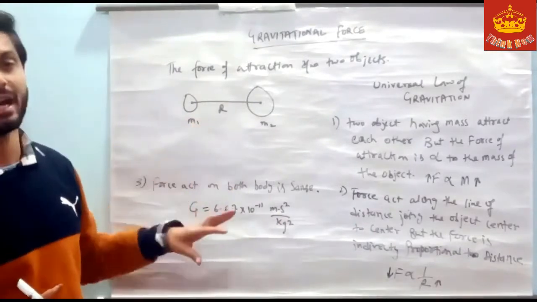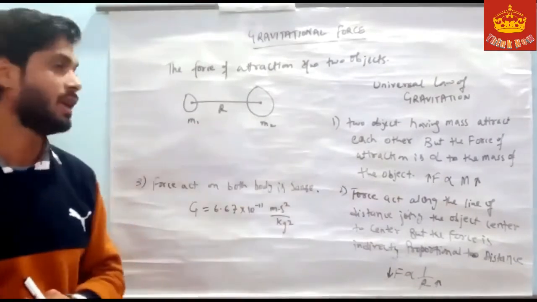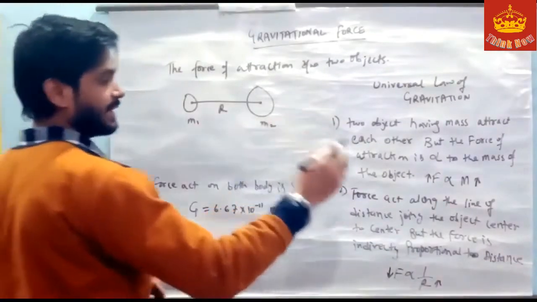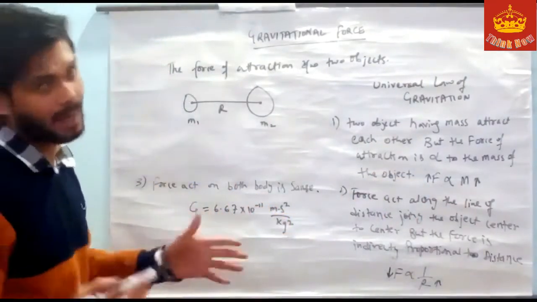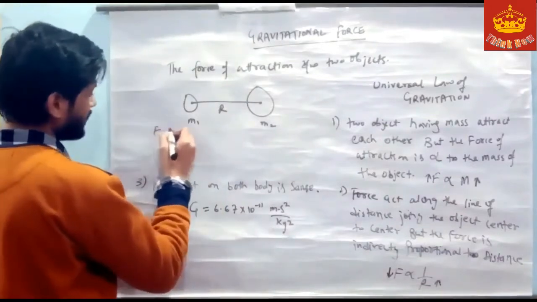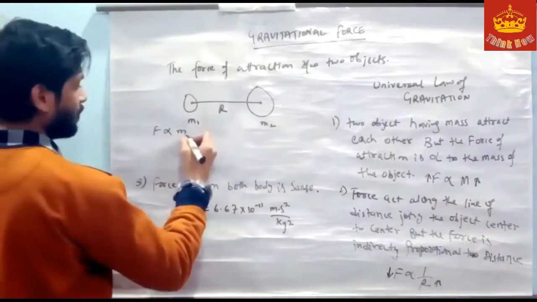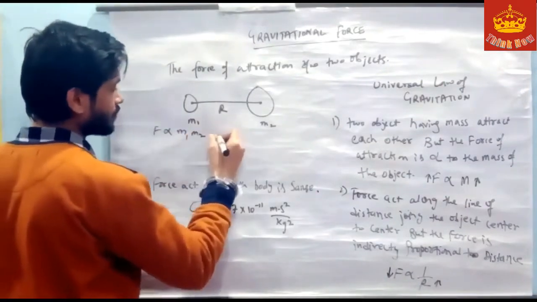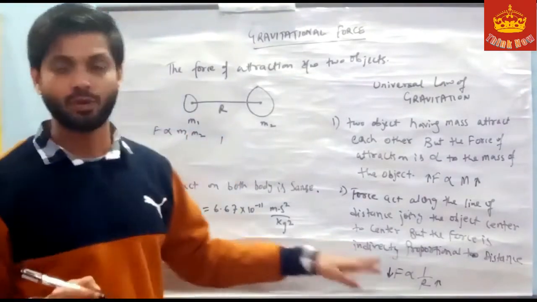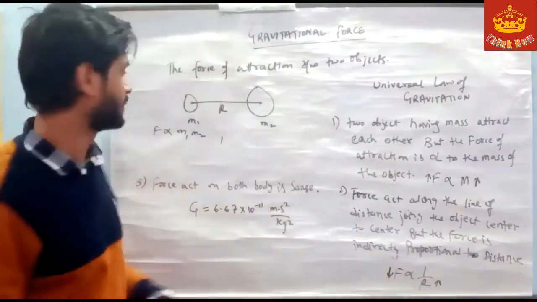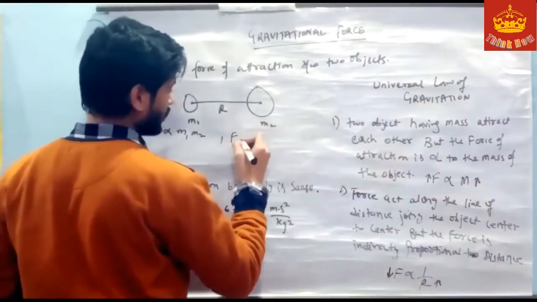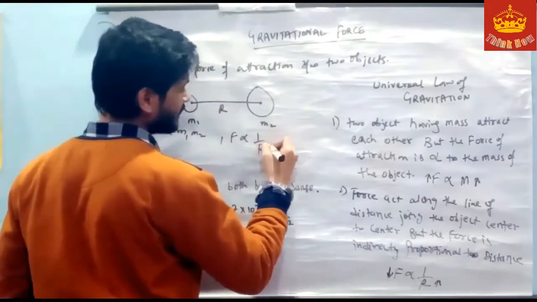So the question arises: how can you find the force of attraction acting between two objects? We can find it from these universal laws. Force is directly proportional to the mass. There are two objects with two different masses, m1 and m2. Second, force is inversely proportional to the square of the distance.